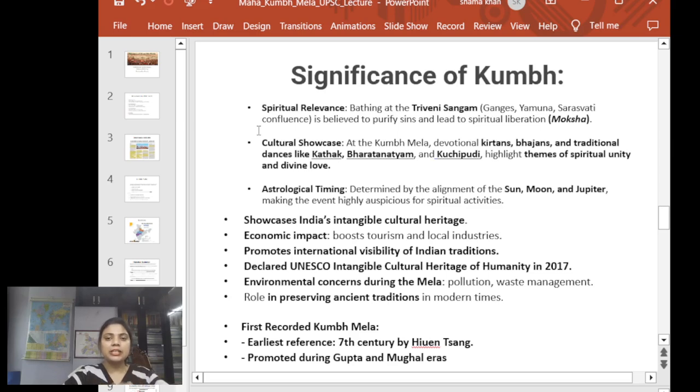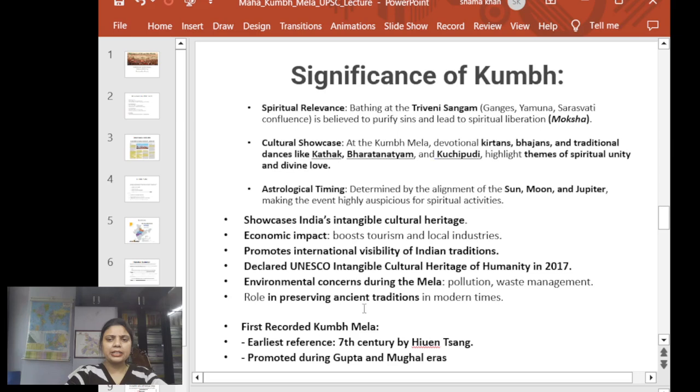Apart from that, India's intangible cultural heritage is showcased, and it promotes the international visibility of Indian traditions. It has an economic impact also, as the gathering or this mela boosts the local economy and the tourism of that area. And if I talk about the concern, it is the environmental concern: how we are going to tackle this large population and the wastage and the pollution generated during it. So how we have to tackle it in a very sustainable manner.